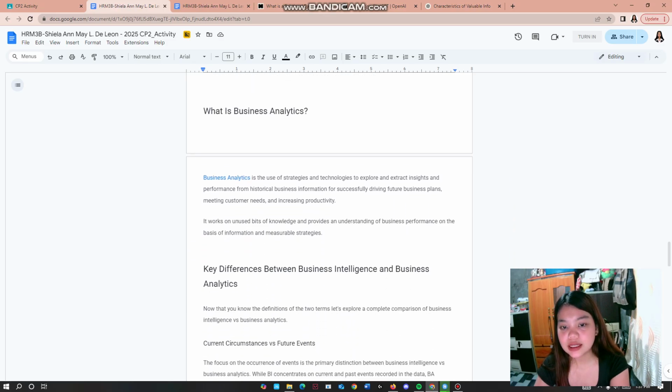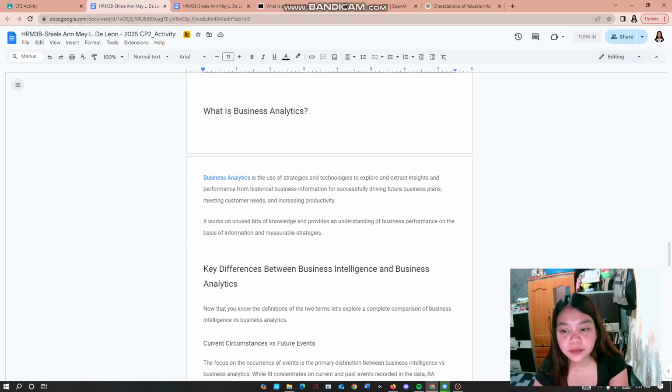What is business analytics? Business analytics is the use of strategies and technologies to explore and extract insights and performance from historical business information for successfully driving future business plans, meeting customer needs, and increasing productivity. It works on new bits of knowledge and provides an understanding of business performance on the basis of information and measurable strategies.